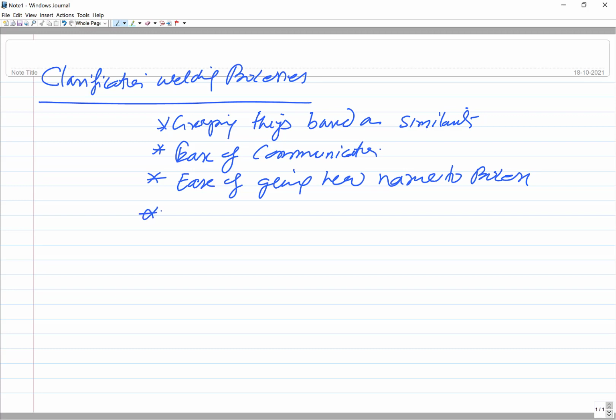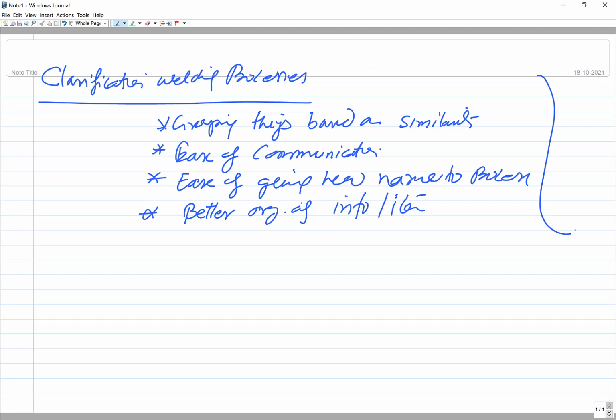Then there is one more, simpler point: you are able to have better organization of the different processes, different features, or different items that you are classifying. So better organization of the information or the items which are there. These are a few purposes which are realized when you try to group or classify certain things. The same is true for the classification of the welding processes.